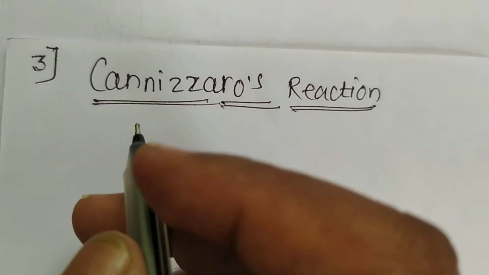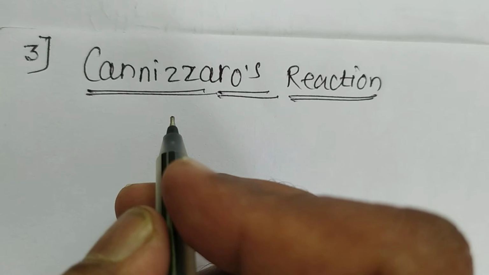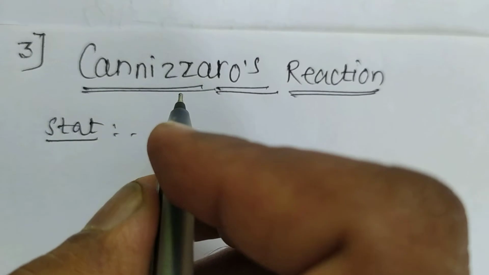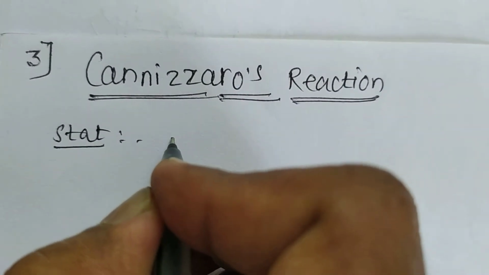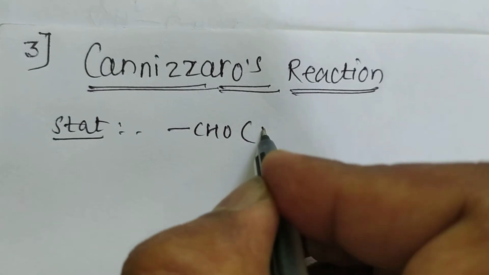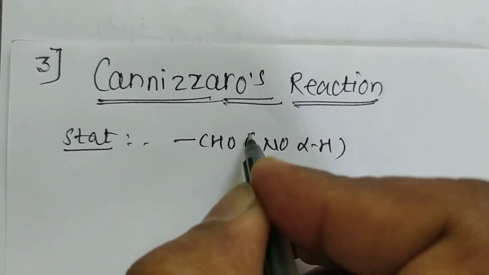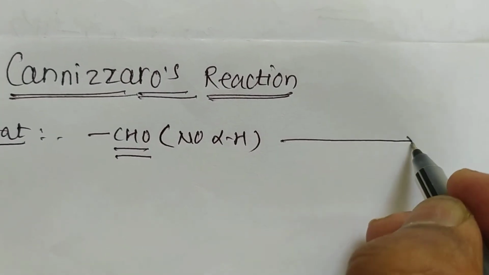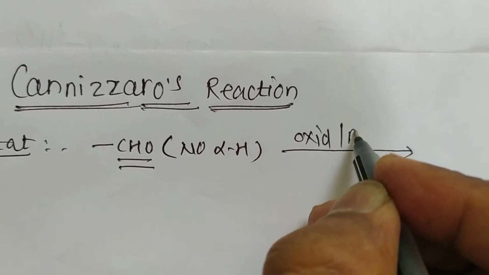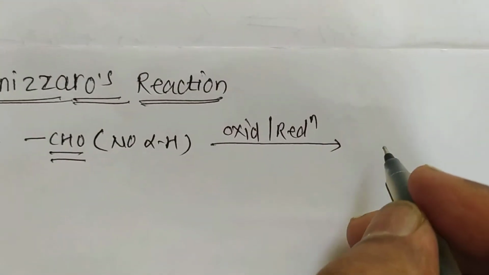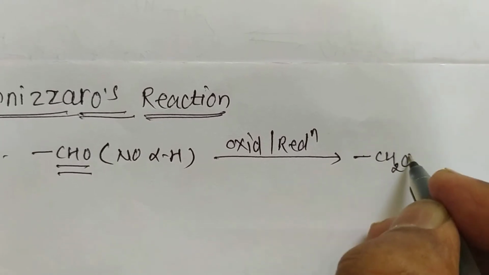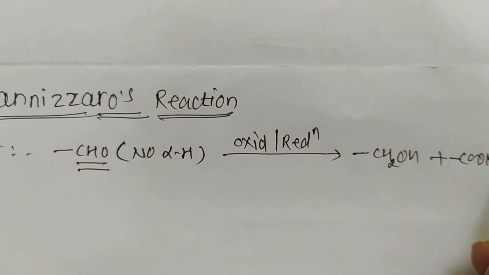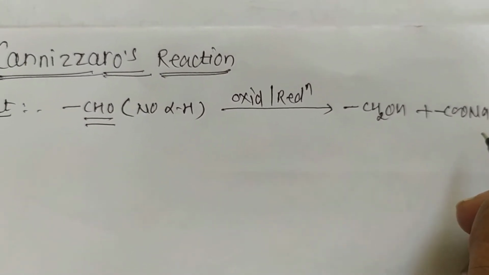Hi friends, today we are going to see the next reaction, that is the Cannizzaro reaction. Then what is the statement of the Cannizzaro reaction? The aldehydes which have no alpha hydrogen atoms undergo self oxidation and reduction to give the corresponding alcohol, meaning CH2OH, and the corresponding sodium salt of carboxylic acid. This is called the Cannizzaro reaction.